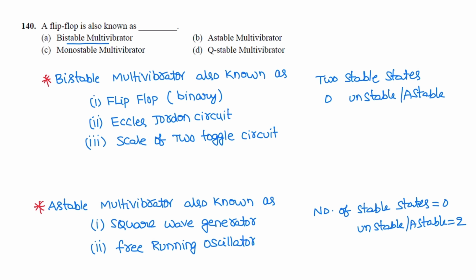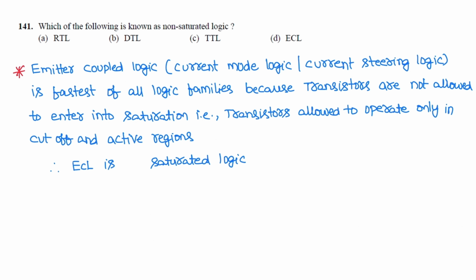Next question. Which of the following is known as non-saturated logic? Emitter coupled logic, ECL, is non-saturated logic. It is also called current mode logic or current steering logic, and it is the fastest of all logic families because the transistors are prevented from entering into saturation.